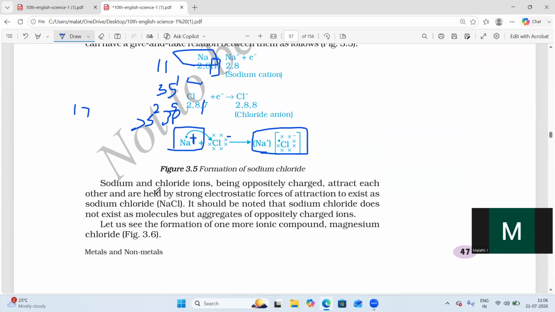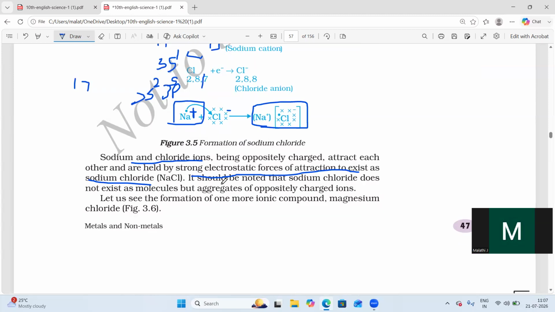Here, the sodium and chlorine ions, being oppositely charged, are held by a strong electrostatic force of attraction in sodium chloride. When they have positive and negative ions, the force of attraction is more by donating and gaining electrons. Force of attraction means very strong friendship. Easily they can become friends by donating and accepting electrons.